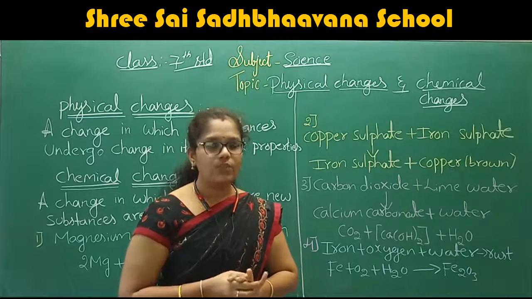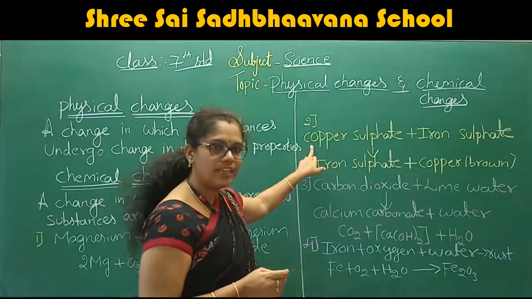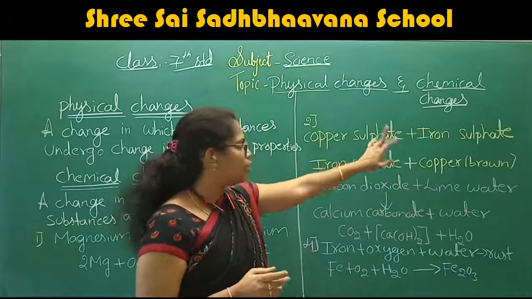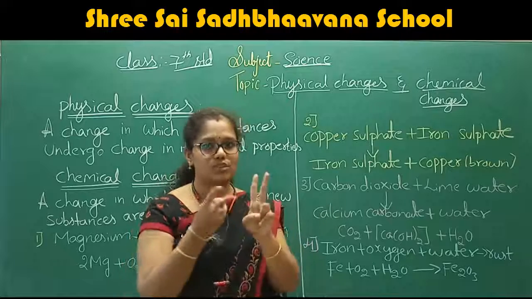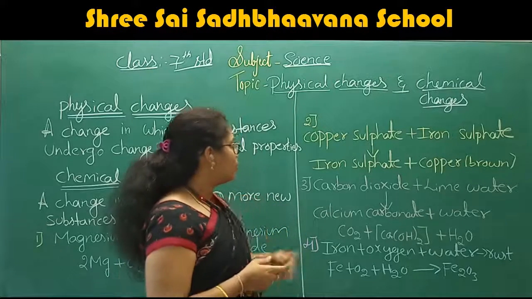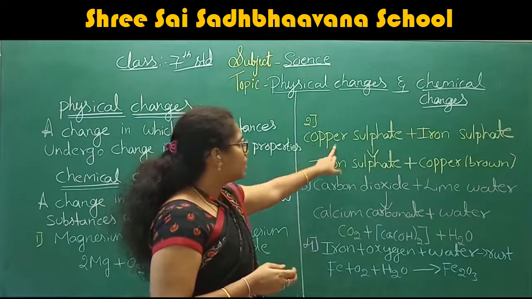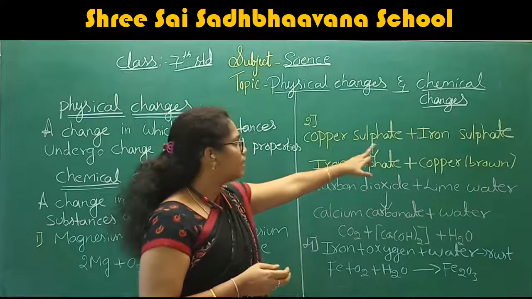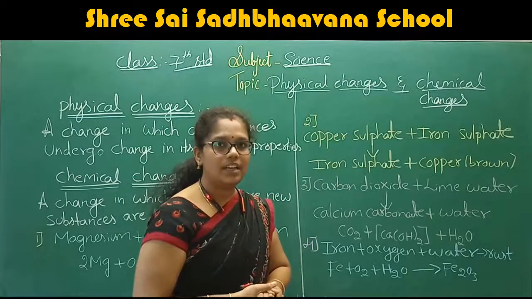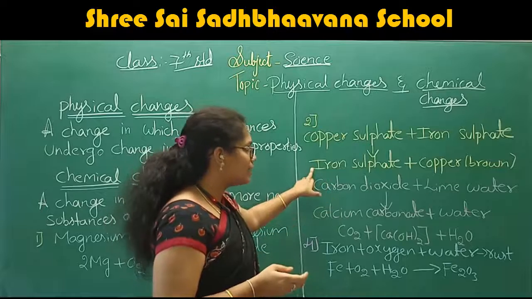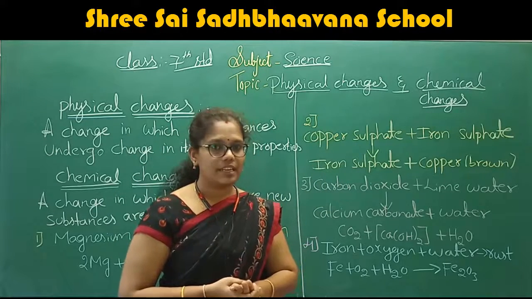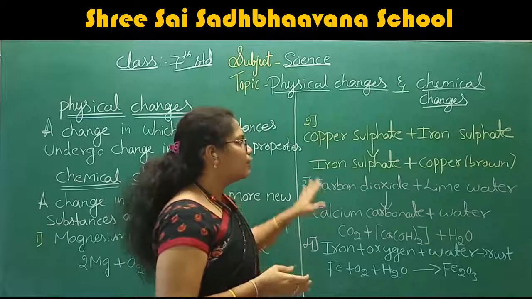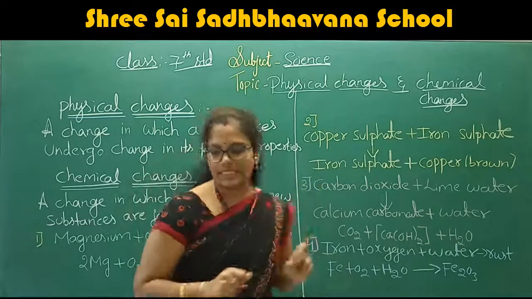Now we are going to mix these two, the copper sulfate and the iron sulfate. It forms iron sulfate plus copper. Iron sulfate plus copper is formed. Just a minute.